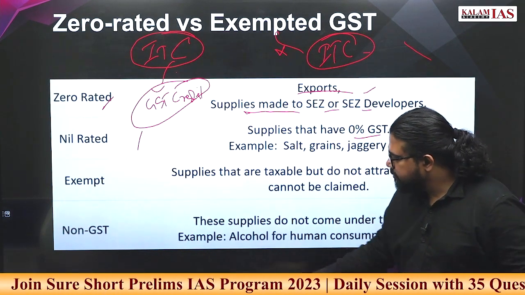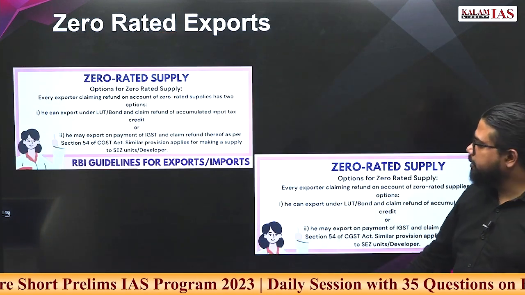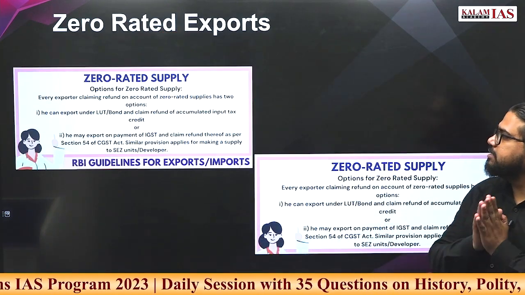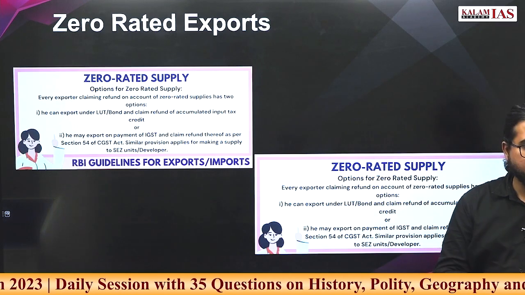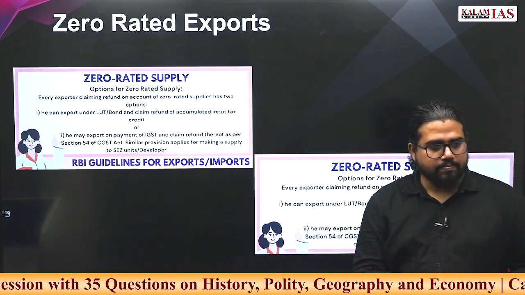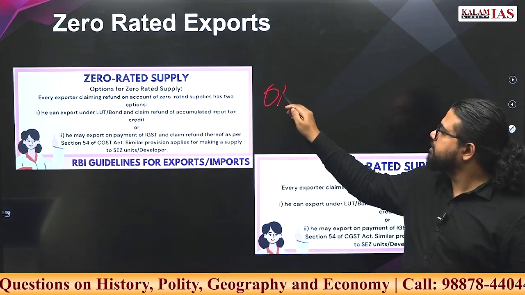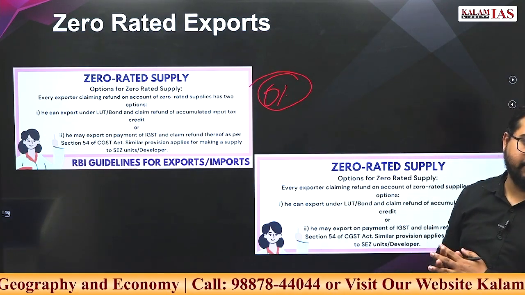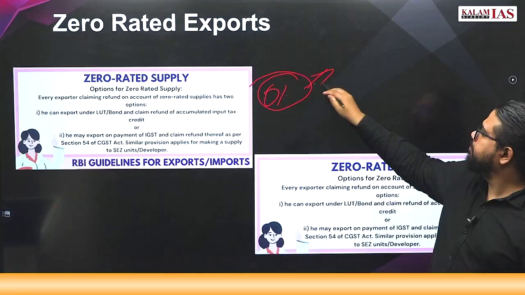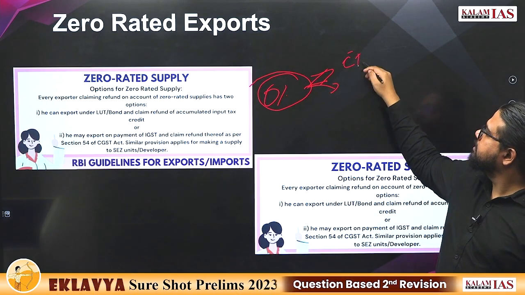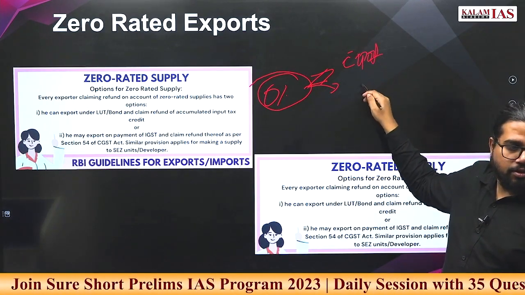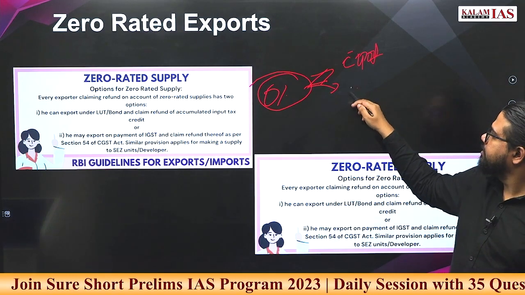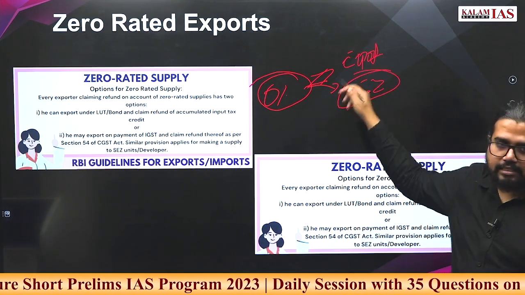Zero rated exports means exactly what it says. There is no further tax applicable on it. There is no further GST or sales tax applicable on it. It will be basically export products or SEZ produced products.